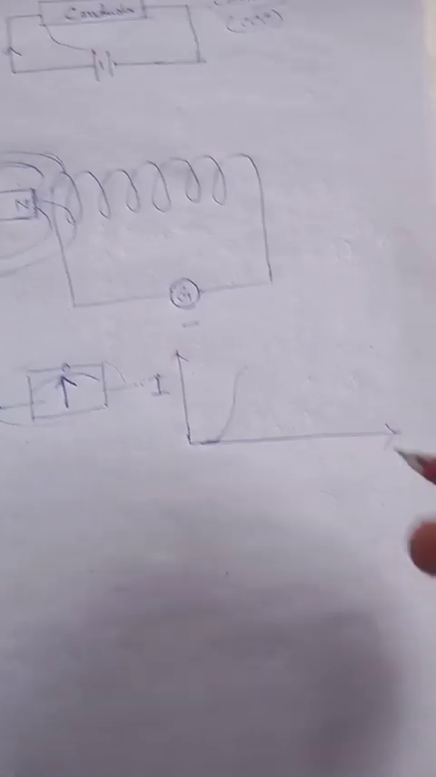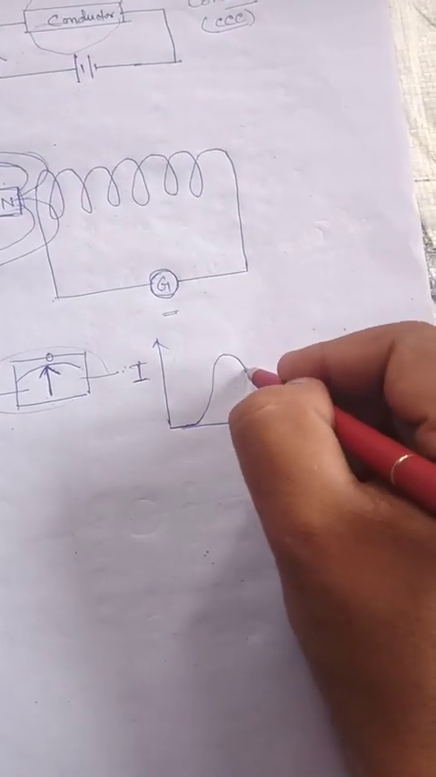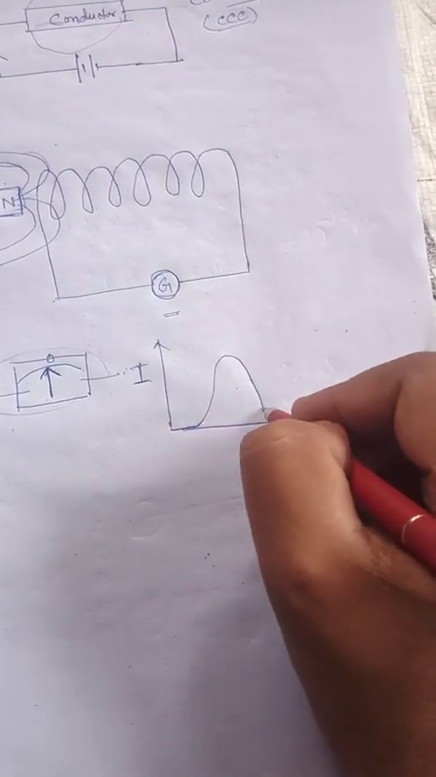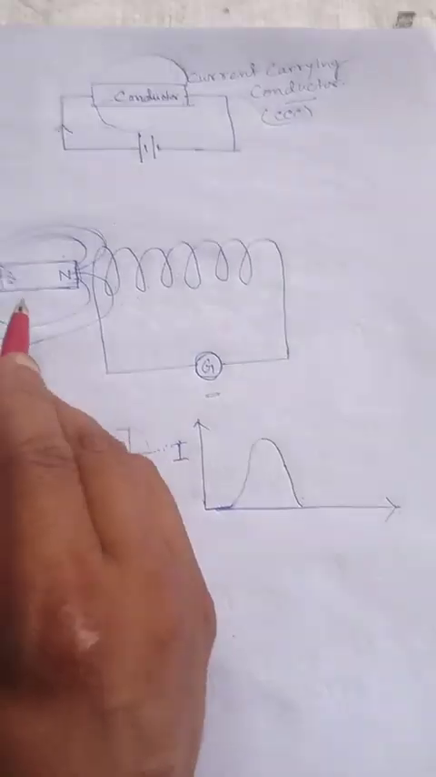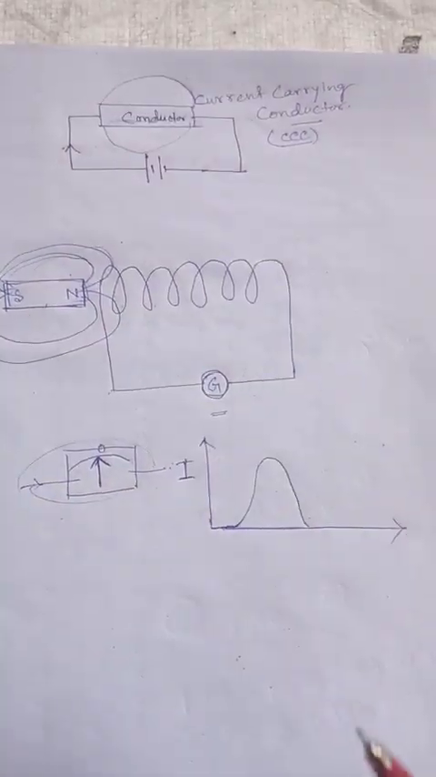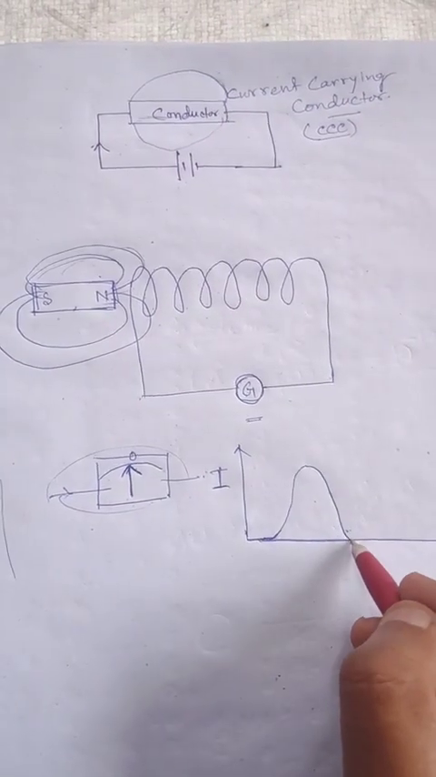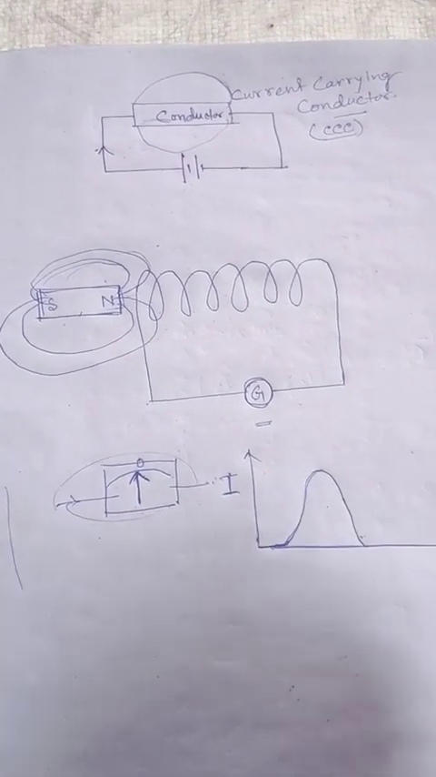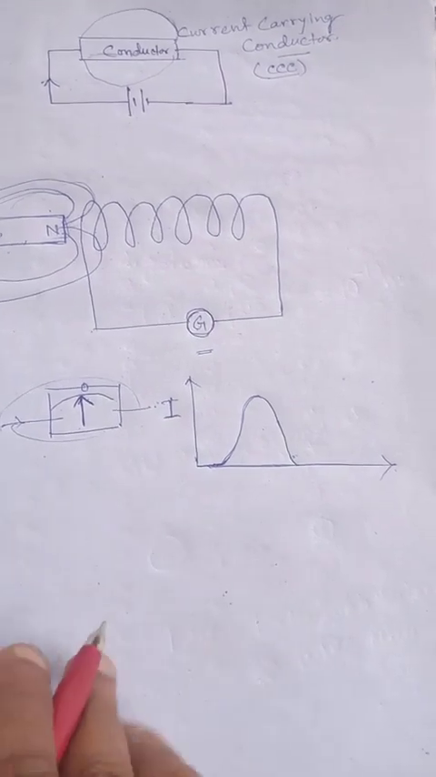At a certain time the deflection shows maximum. After that the deflection gradually decreases and stops. When this magnet moves completely inside this coil, the current stops. That means the current does not flow.